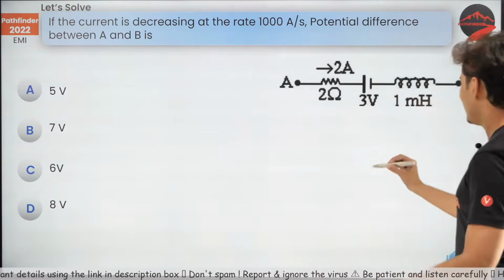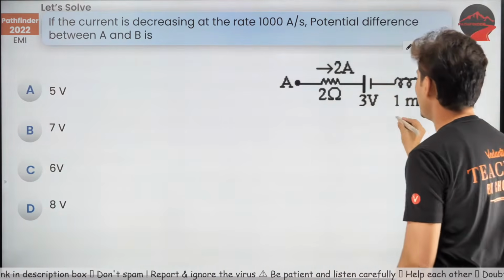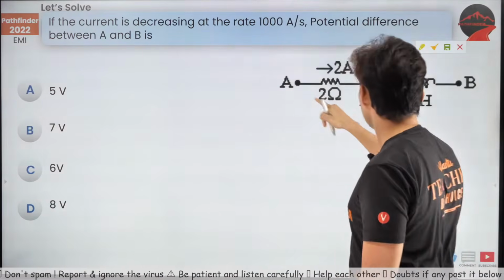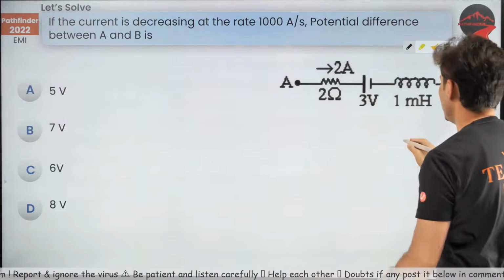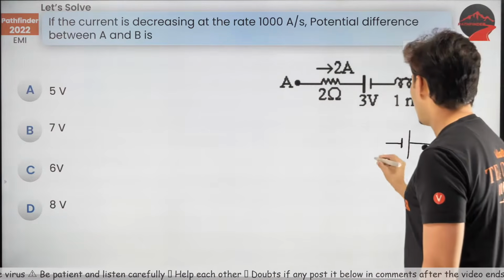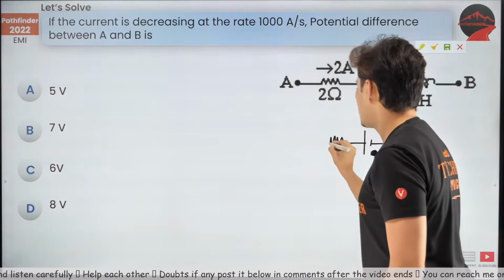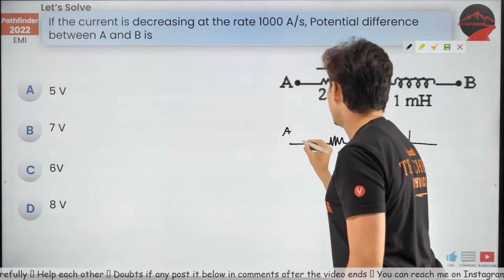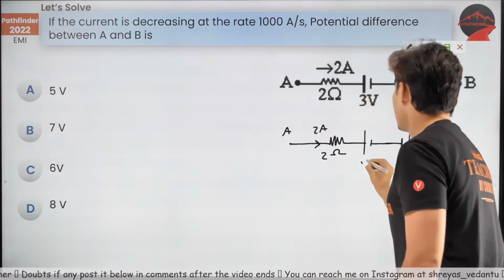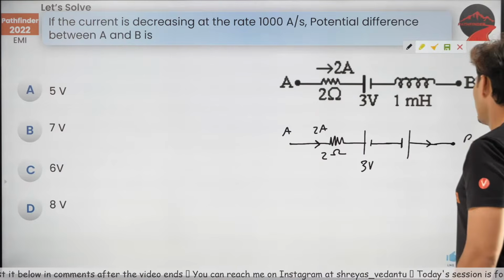Alright. So first of all, quickly, you would have replaced this inductor with a battery. But since the current is decreasing, it's mentioned, you have to help the current. So help the current by replacing the inductor like this. And the rest of the components will remain as it is. Do not change anything over there. This is point A, this is 2 ohms, this is the 2 amperes, this is 3 volts, and the current is flowing as it is till point B.